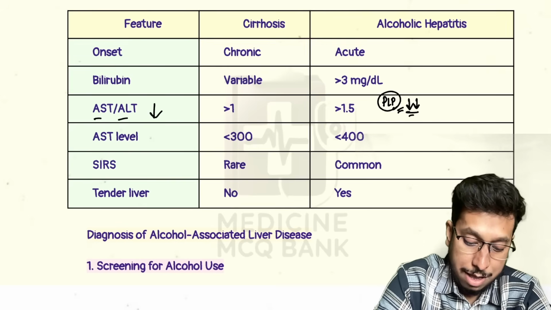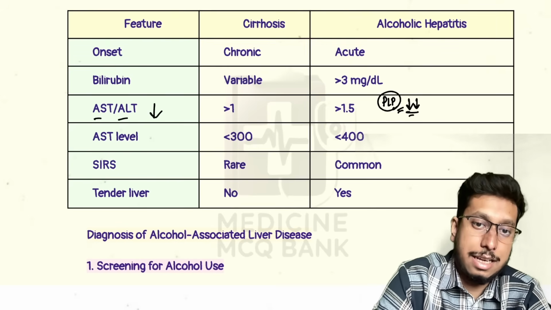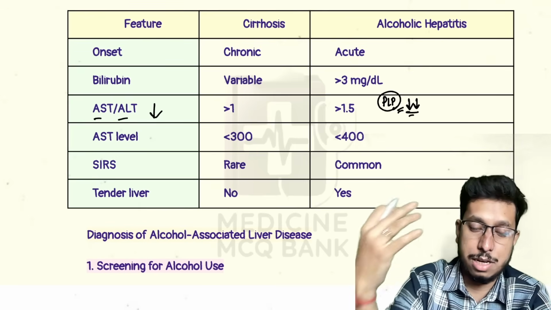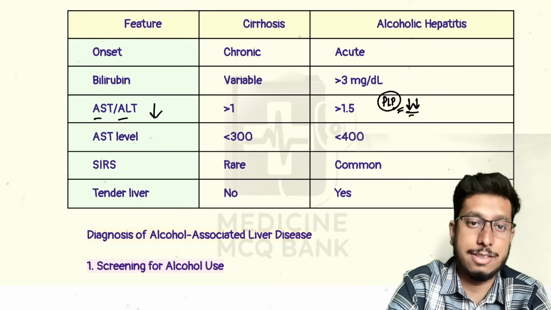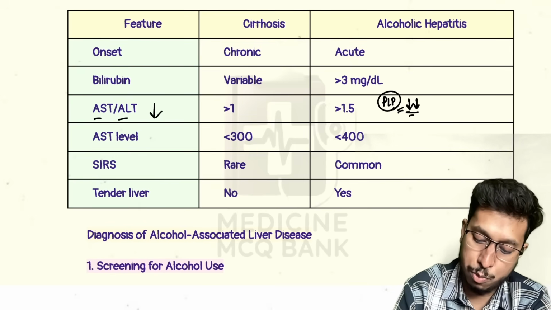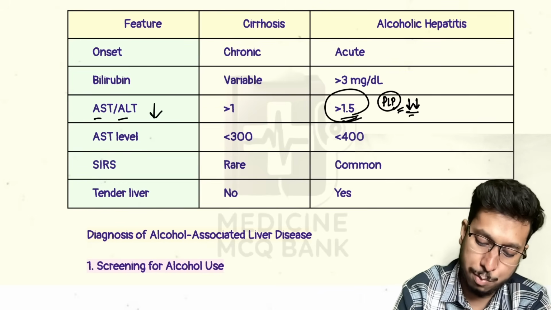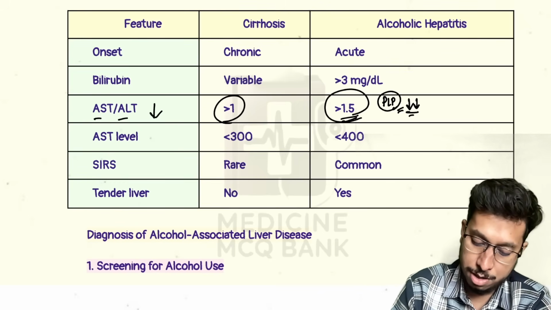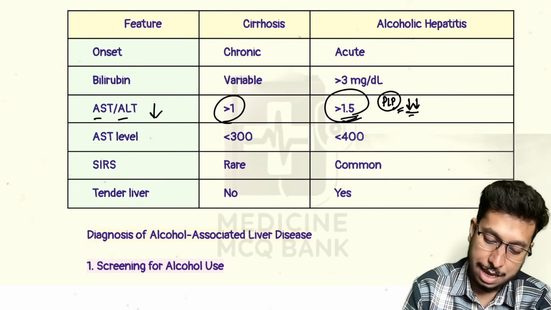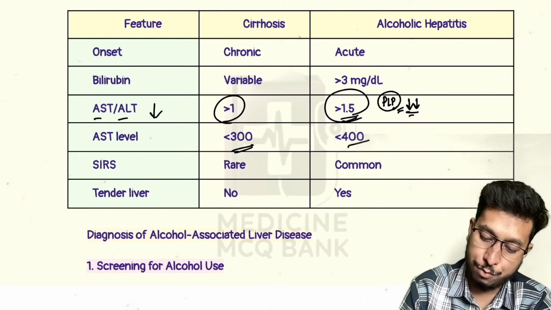So if you see, the half-life of ALT is more than the AST. That's why the amount of ALT which remains in the circulation is more than the AST, and clearance is also impaired. That's why the AST/ALT ratio is more than 1.5 in alcoholic hepatitis and more than 1 in case of cirrhosis. Now, if you look at the AST level, it will be less than 300.